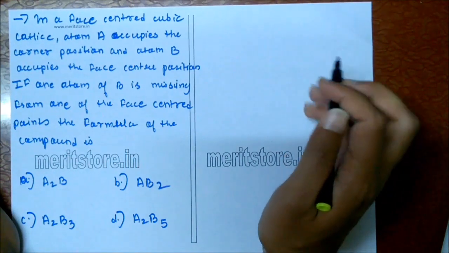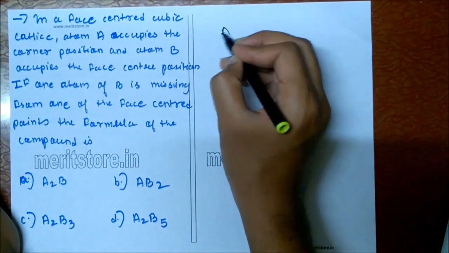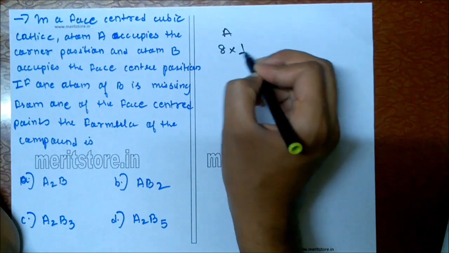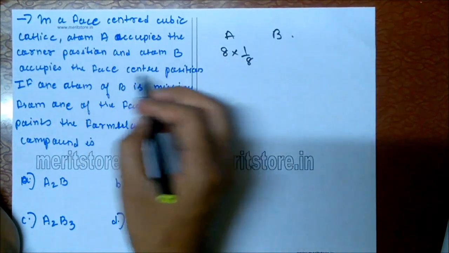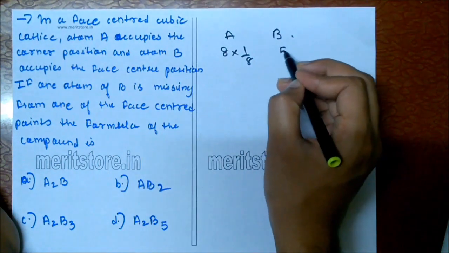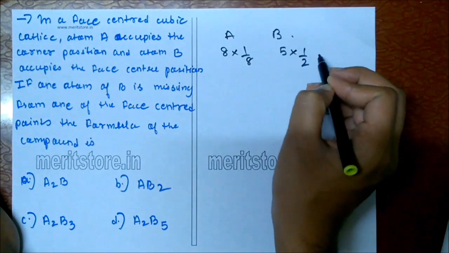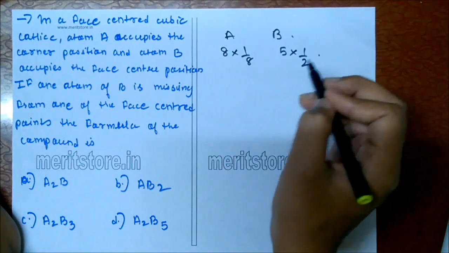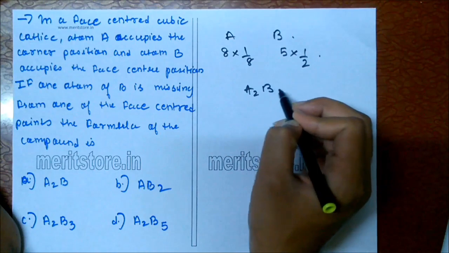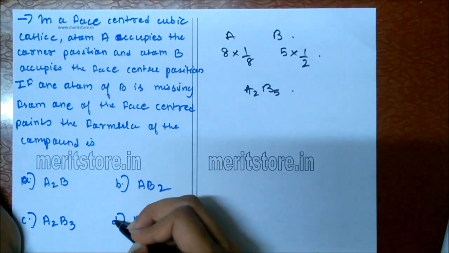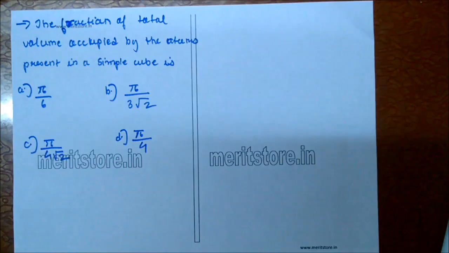So we can write this as A at the corner, so 8 into 1 by 8. B occupies the face centered, so we can write this as 5 into 1 by 2. So the formula of the compound becomes A2B5. So option D is the correct answer.